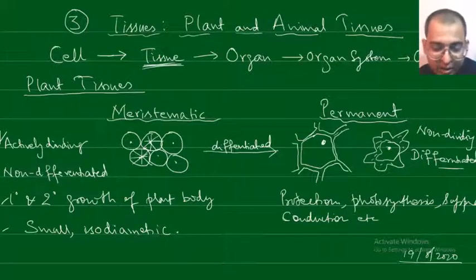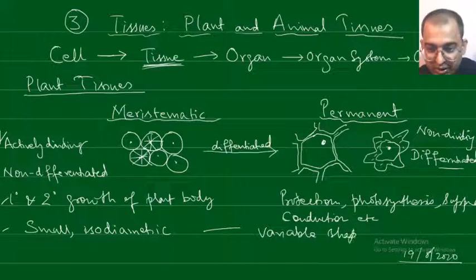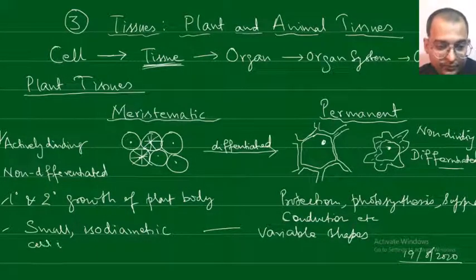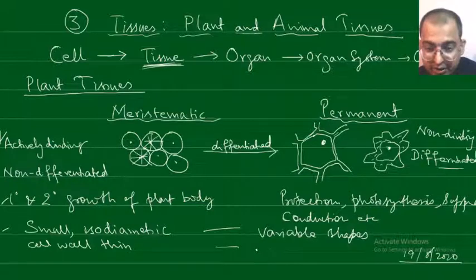Small, isodiametric, whereas in here the shapes are variable. The cell wall is thin, because these are continuously dividing and they don't need a thick cell wall, whereas here the cell wall is thick.